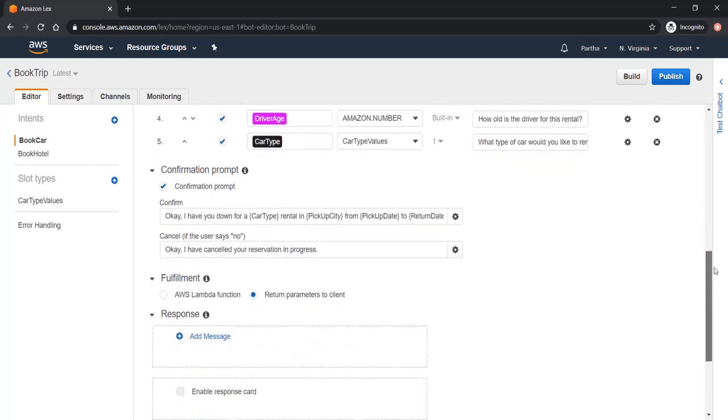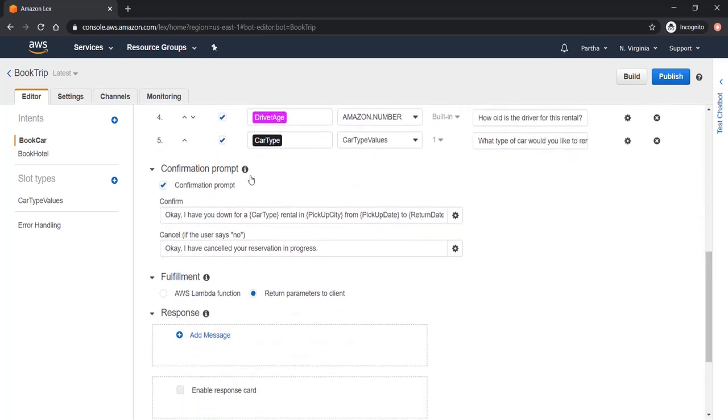Now the next section is the confirmation prompts. Confirmation prompts are something like, after getting all the slot values, now it's time to go to the fulfillment. So before going to the fulfillment section, the bot needs to take the confirmation from the user. Here you can define the confirmation prompts.